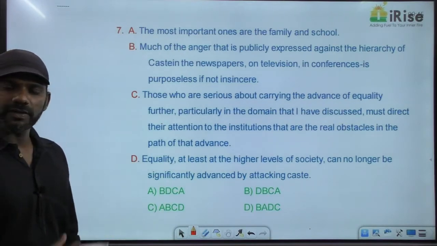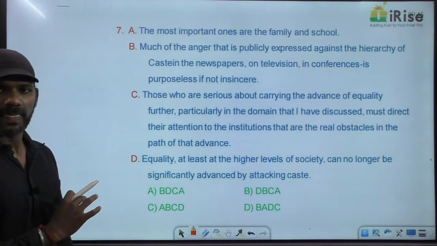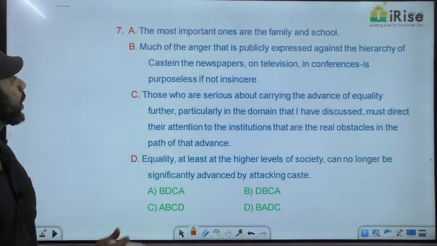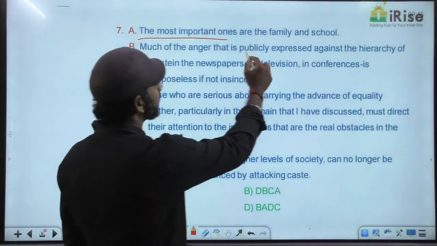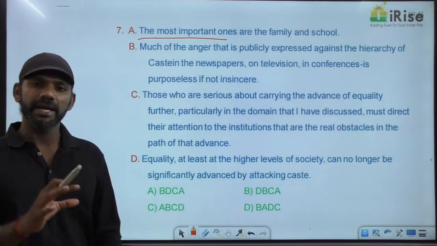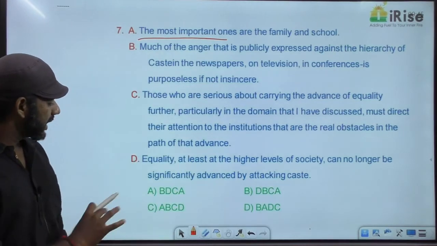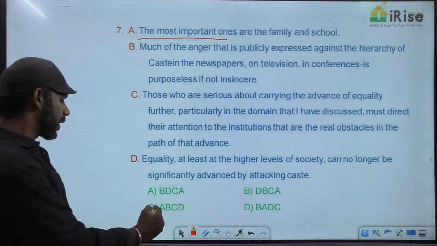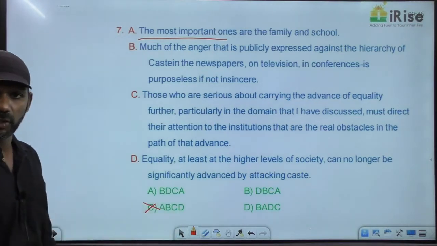Can the paragraph start with sentence A? No. Sentence A is like an example. It says the most important ones are the family and school. Sentence A is like an example. A paragraph cannot start with an example. Anyway, based on that concept, yes, one option is eliminated. Option C. Option C is gone.